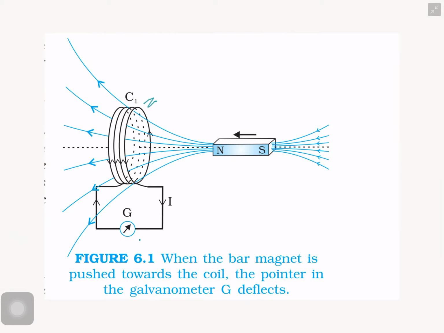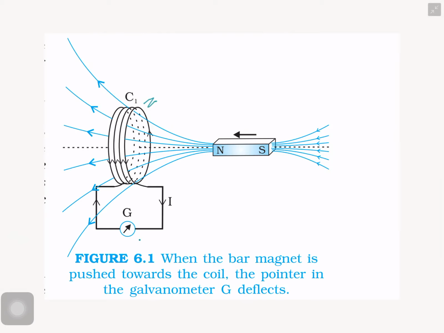A bar magnet is placed near the coil C1. No current flows in the coil, so no deflection is produced in the galvanometer when the magnet is kept at rest near C1.